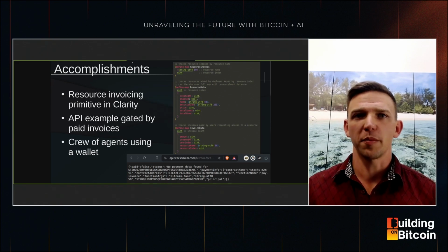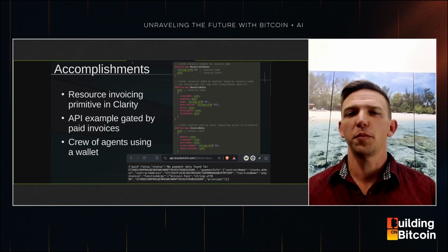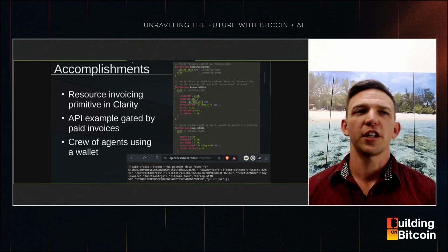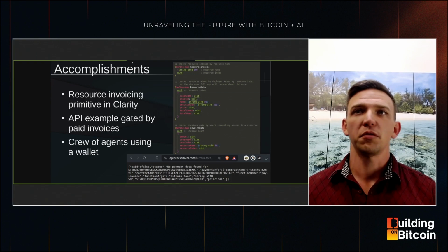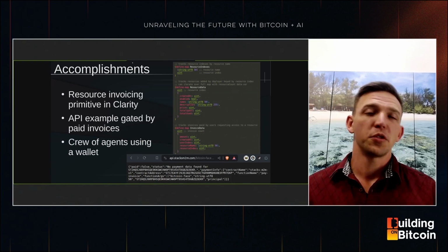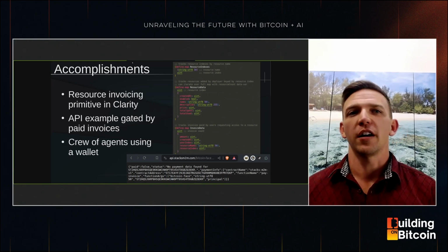Here you can see in the bottom screenshot, we have an API running that will check, hey, did you pay for that resource before you go to access it? And all it has to do in order to check that is connect to the Hiro API, which we just heard about from Raphael, or to an API running on your own local Stacks node and verify that data on chain.